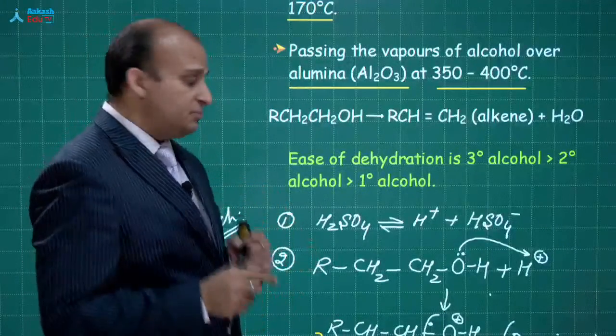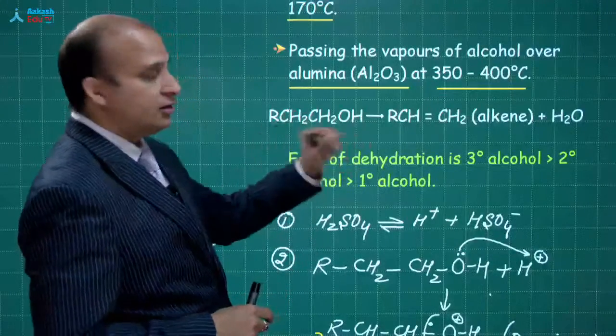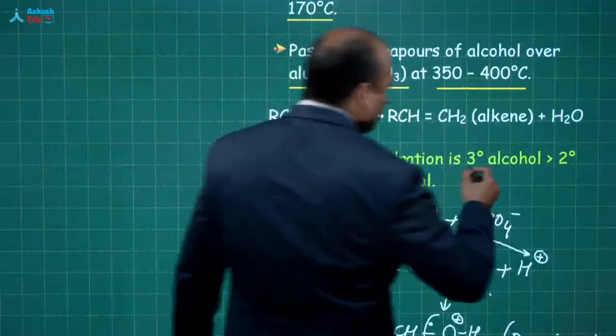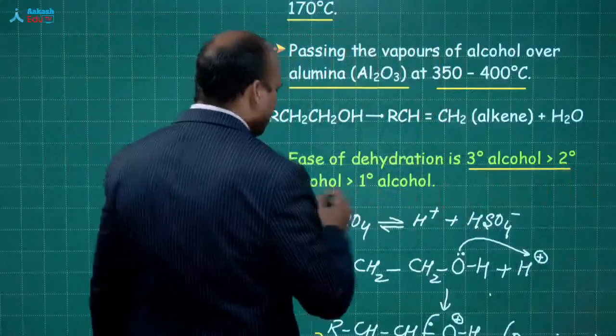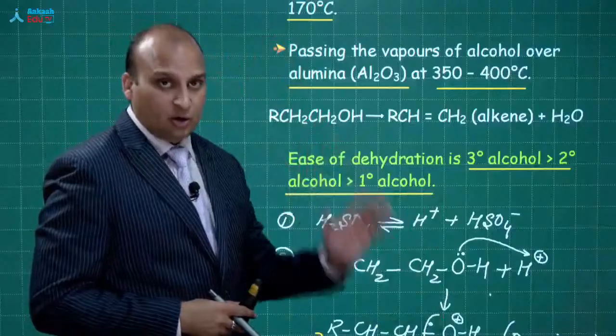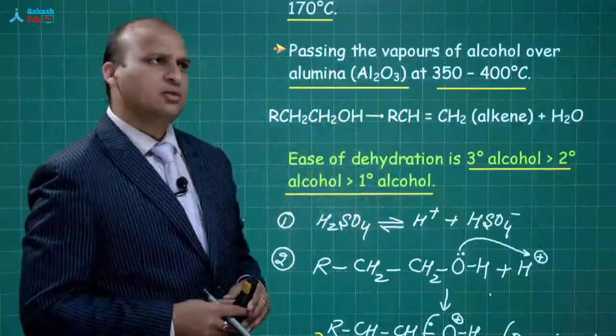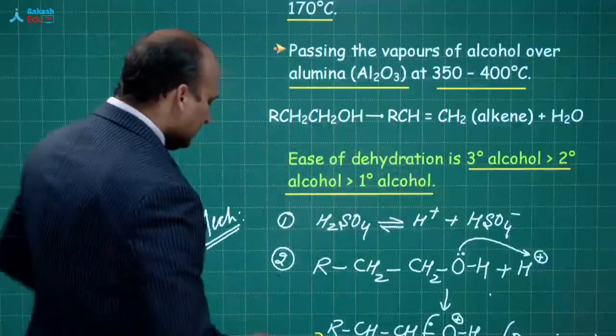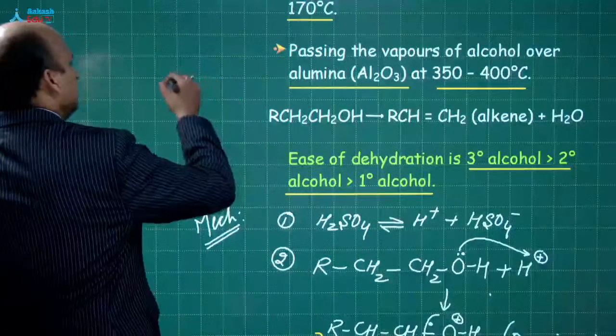That is one part. Next part, which alcohol will undergo dehydration easily? So the 3 degree alcohol followed by 2 degree followed by 1 degree alcohol will undergo dehydration. This is the order of dehydration. Sir, why? Because what do you mean by 3 degree alcohol, beta? 3 degree alcohol is this one.